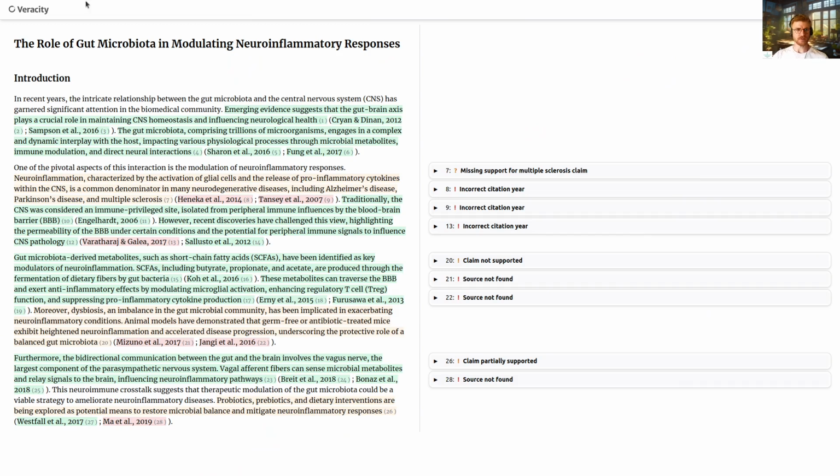Okay, so this is Veracity, an automated fact-checking solution for evaluating content quality and integrity. At its core, Veracity is an API product that automatically verifies claims and citations in content. Now, that content could be in the form of a web article or a full academic research document or an LLM generated answer. And this system is designed to catch issues that consumers and reviewers of information care about but lack the time to check.